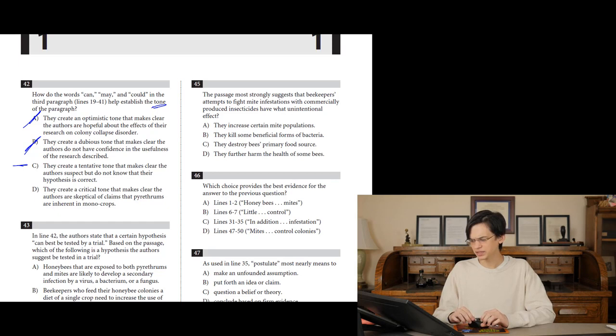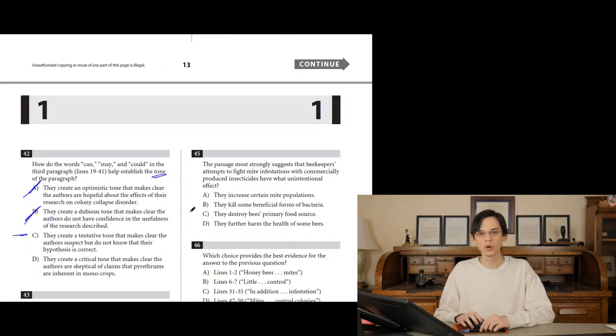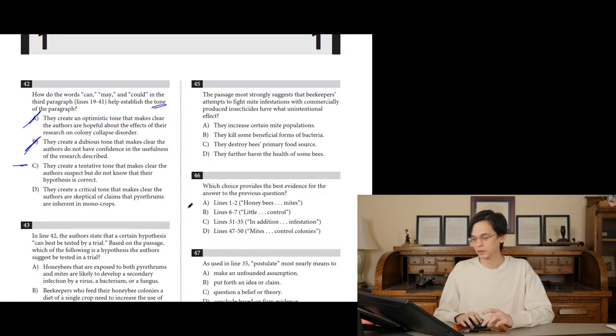A critical tone that makes clear the authors are skeptical of claims. Are the authors skeptical that pyrethrums are inherent in monocrops? They're not. I think the assumption is that there are no pyrethrums in monocrops like clover.